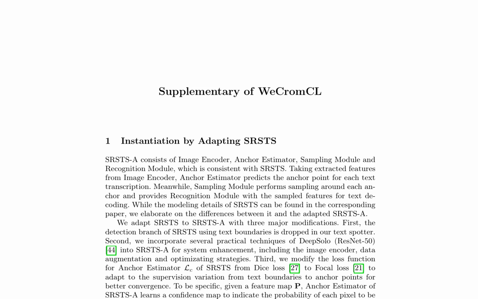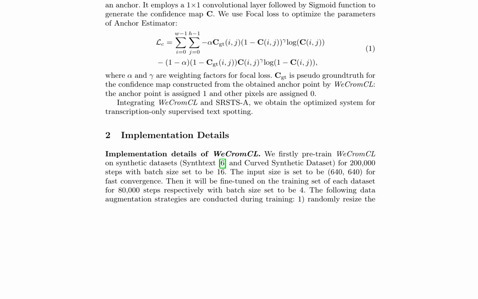The paper discusses the development of a novel text spotting system, WeCromCL, which utilizes weak supervision and adapts the SRSTS model to improve performance. The system consists of an image encoder, anchor estimator, sampling module, and recognition module. It has been modified to drop the detection branch, incorporate practical techniques from Deep Solo, and use focal loss for optimizing the anchor estimator. This adaptation is denoted as SRSTSA.